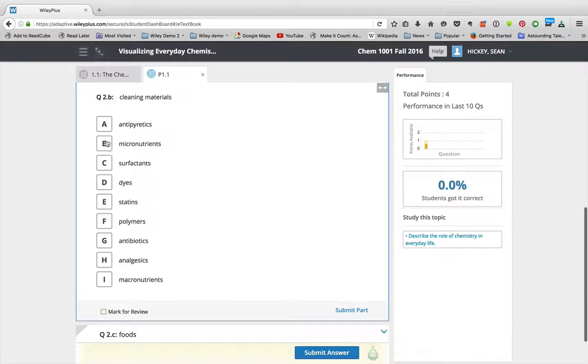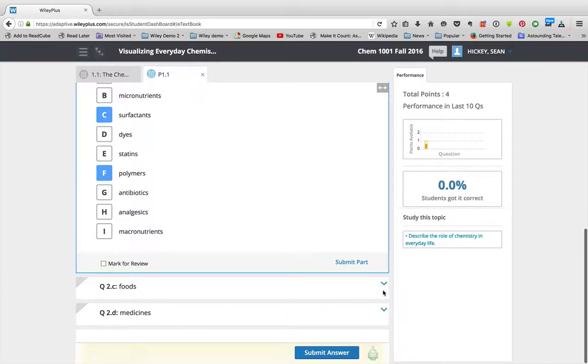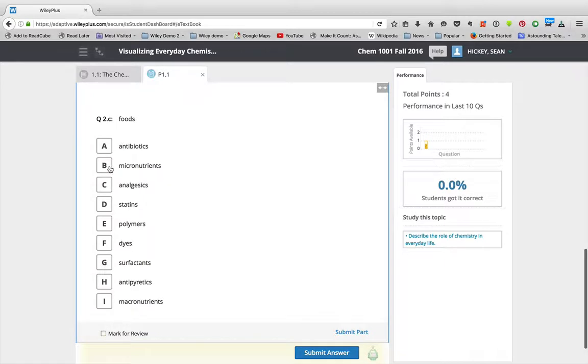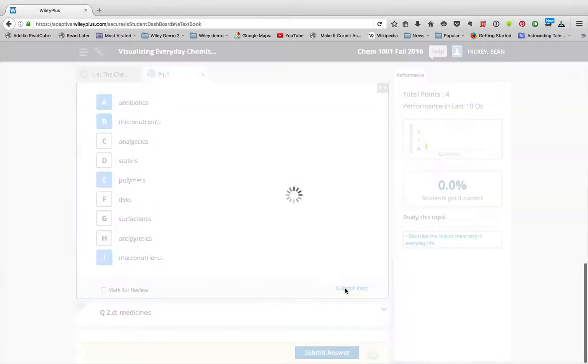So cleaning materials, maybe I think that's the surfactants, and maybe for some reason I think it's polymers too. And you can just keep on going down. You can submit my part. What are foods? Well, nutrients are foods. Maybe I think some polymers are food, some antibiotics are food. Submit that.